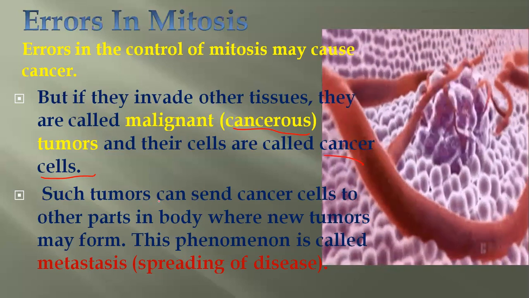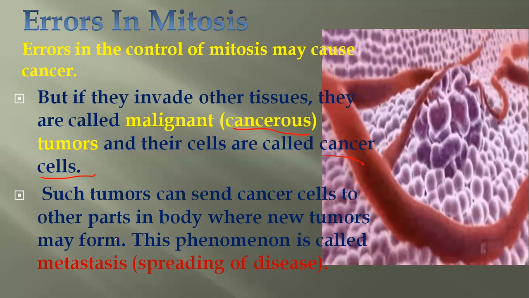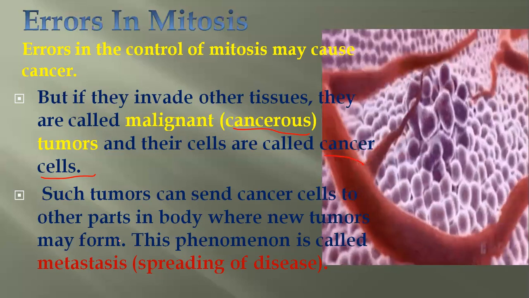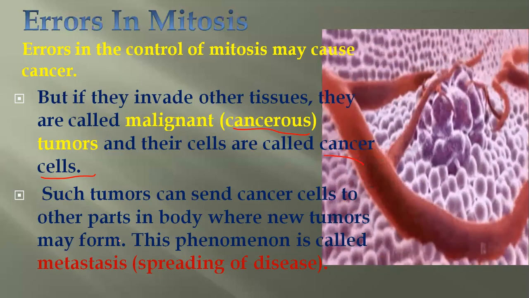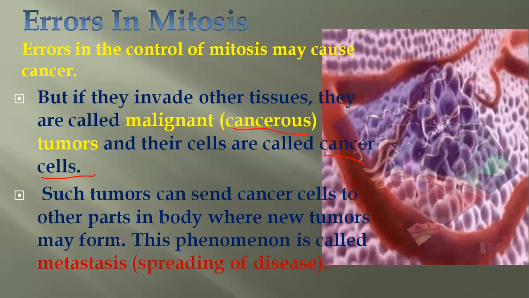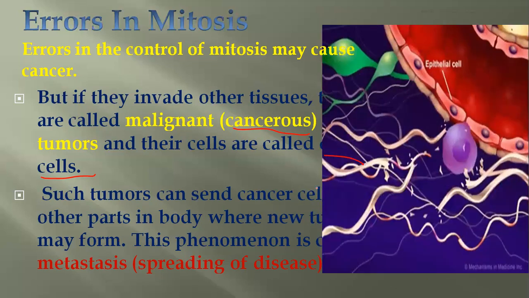Such tumors can send cancer cells to other parts of the body where new tumors may form. That is called metastasis. You can see here the cancerous cells move through this tissue into a blood capillary or any artery or vein. It is moving here in the blood.